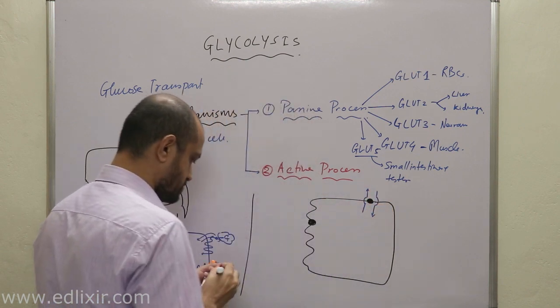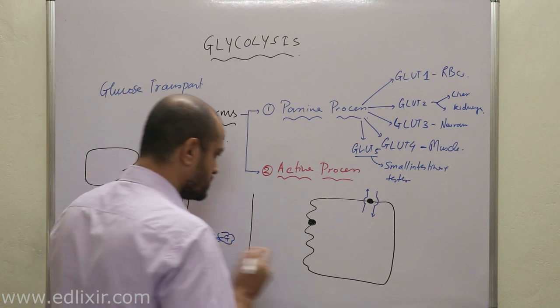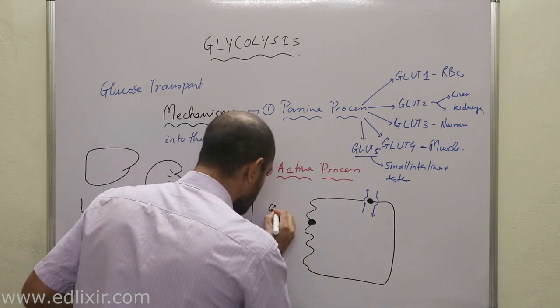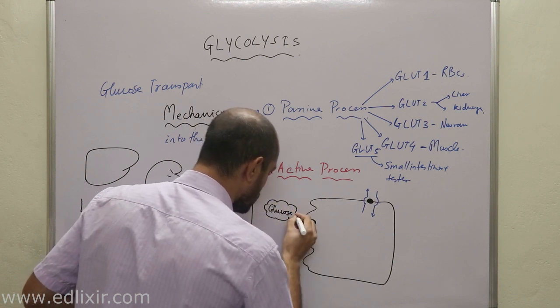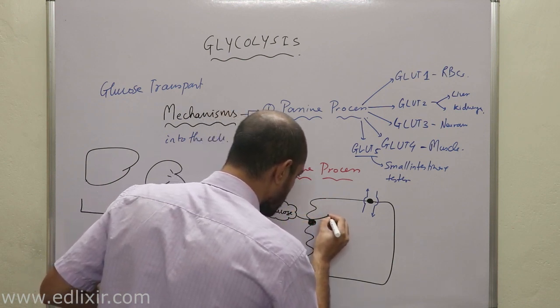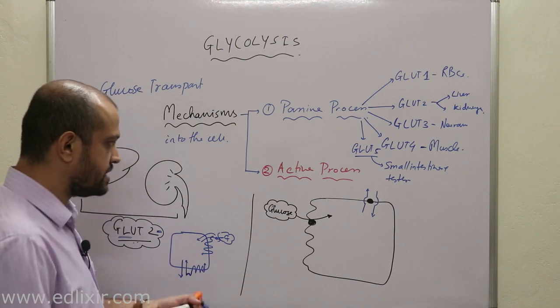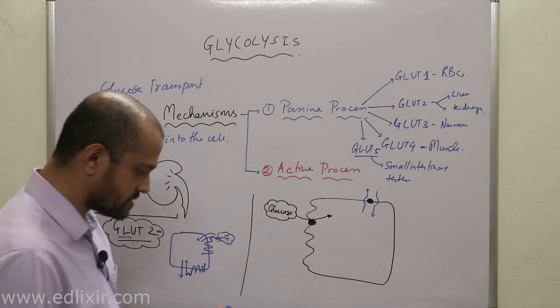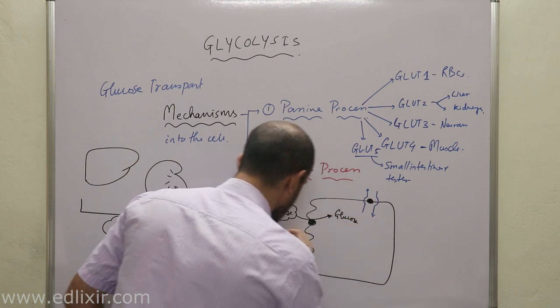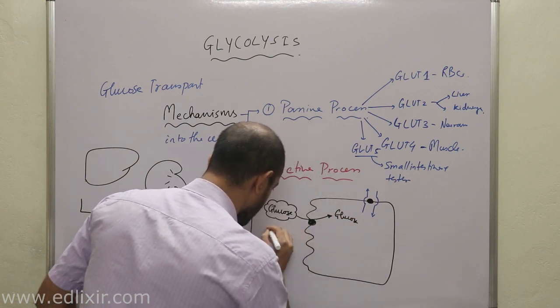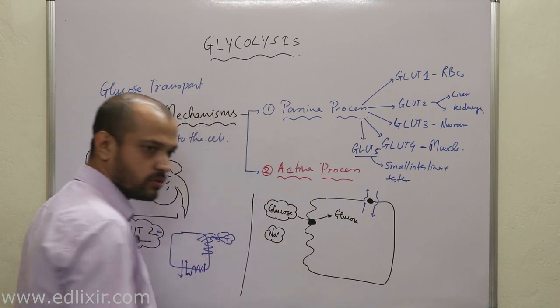Now listen, what happens is that glucose enters the cell together with sodium.